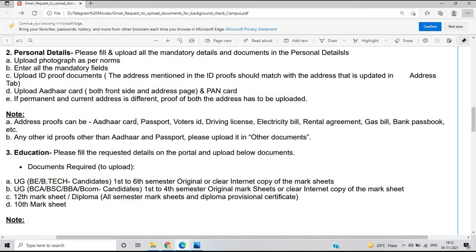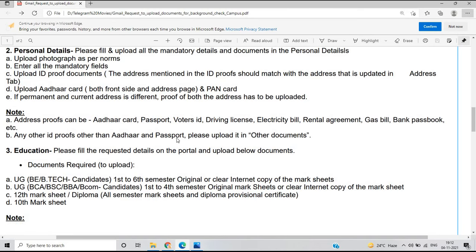So these types of documents are mandatory, and these types of address proof can be accepted: Aadhaar card, passport, voter ID, driving license, electricity bill, gas bill, bank passbook.